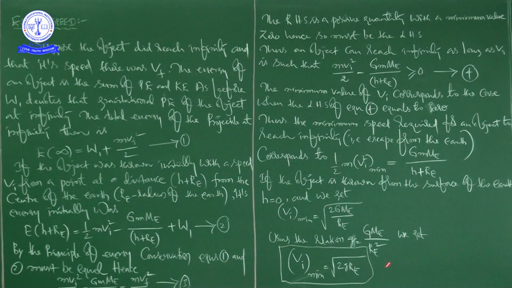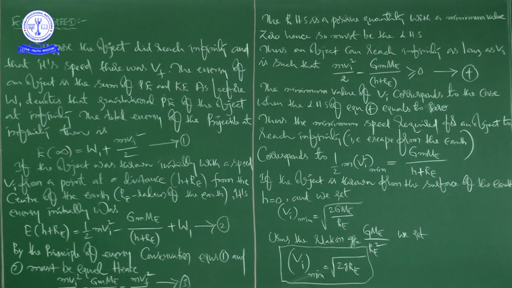And one more thing regarding this equation: it applies equally well to an object thrown from the surface of the moon, with small g replaced by the acceleration due to moon's gravity on its surface, and this Re replaced by the radius of the moon.